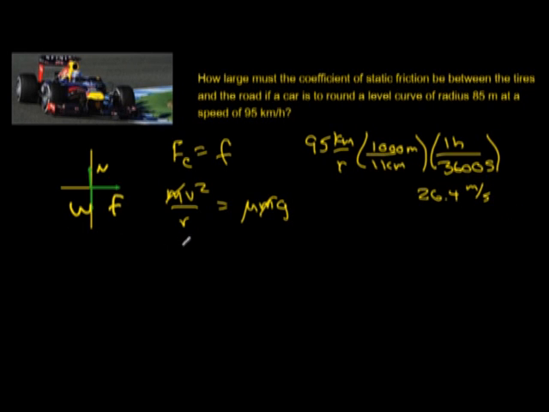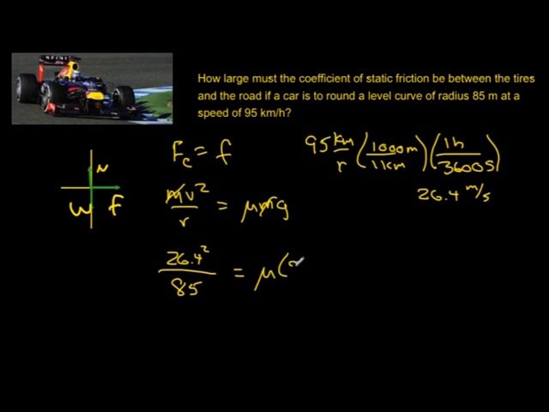So we'll come back over here, put our velocity in, 26.4 squared, divided by the radius of the curve, which is given as 85, will equal mu times 9.8. And we'll solve for our coefficient of friction, and we will get 0.84, which is very reasonable for a road.